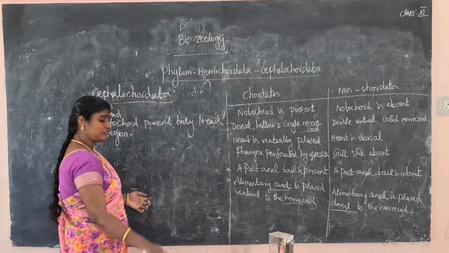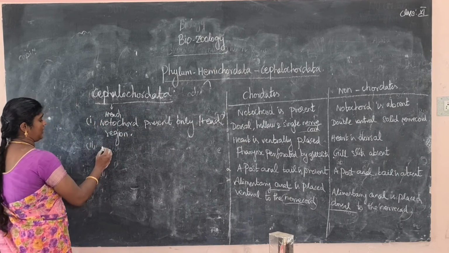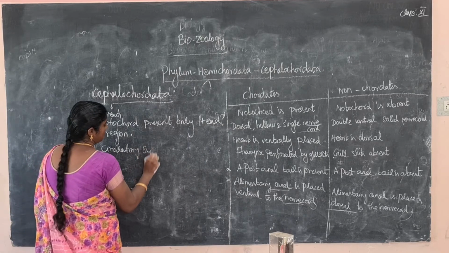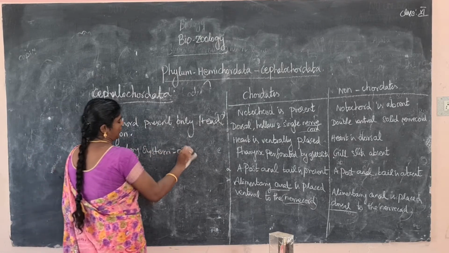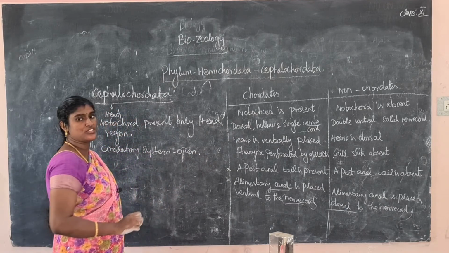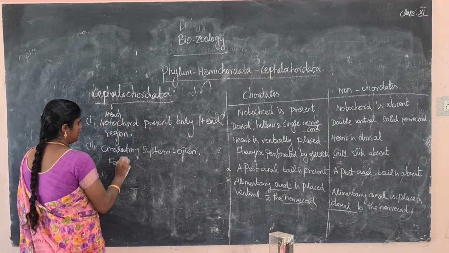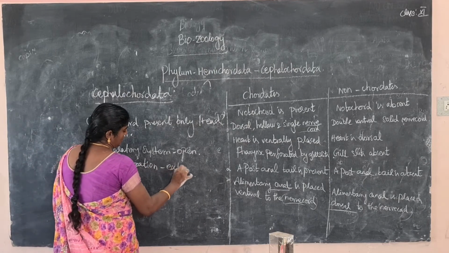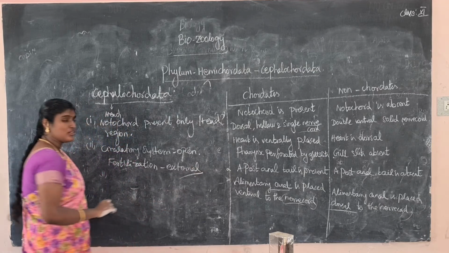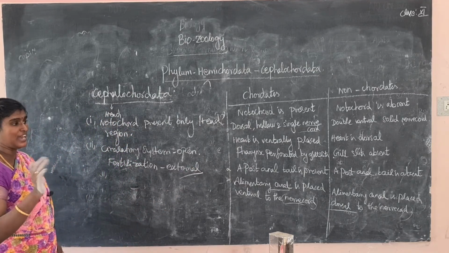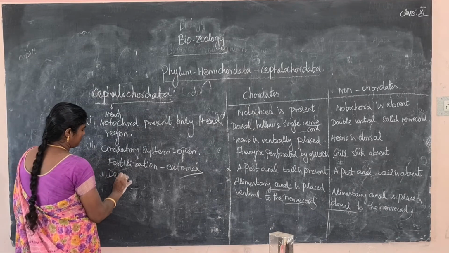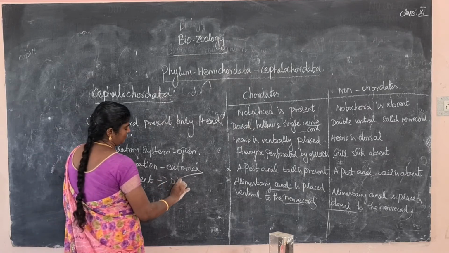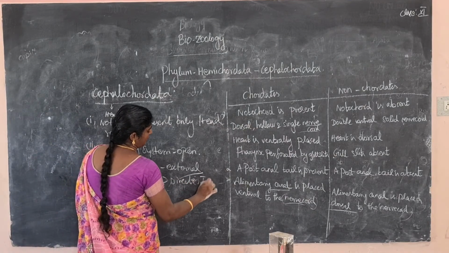It has an open type of circulatory system. The fertilization is external type of fertilization. So next one, the development is direct or indirect development.